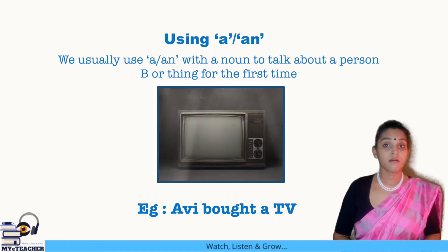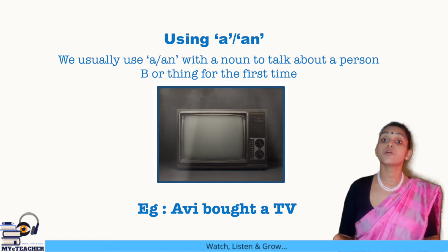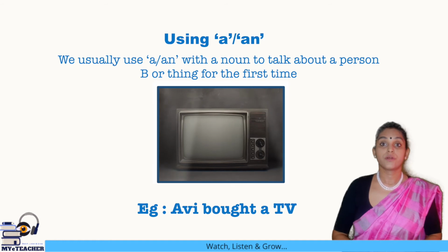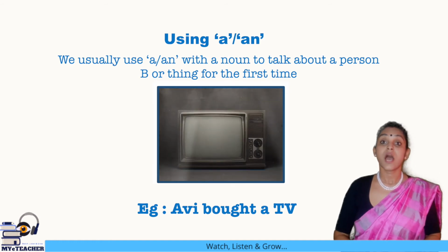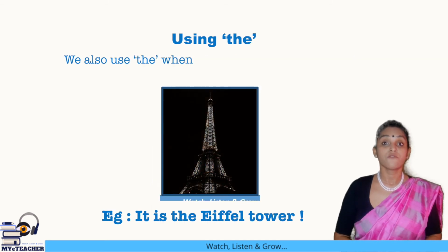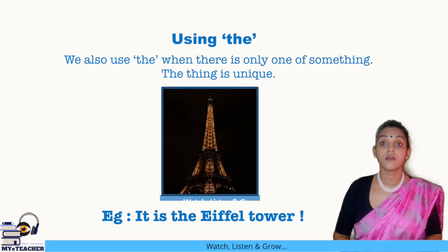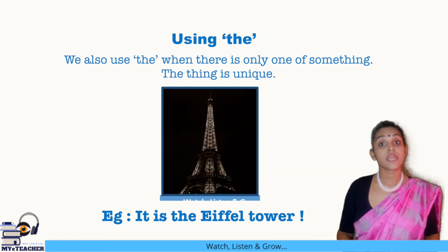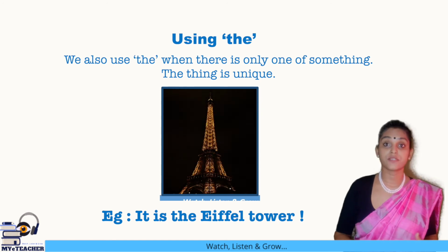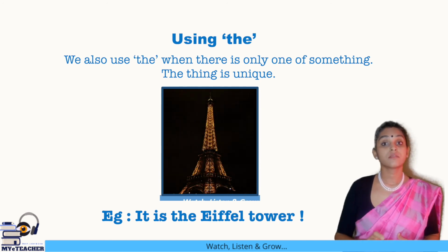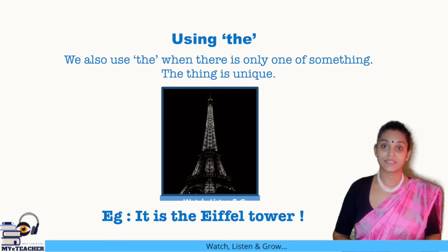The article the is also used along with musical instruments such as the guitar, the piano, the keyboard. It is also used along with the names of newspapers, for example, the Times of India, for names of rivers like the Ganga, or for names of monuments like the Eiffel Tower, we could say the Red Fort, the Qutub Minar. So, the article the is also used for all of these things.